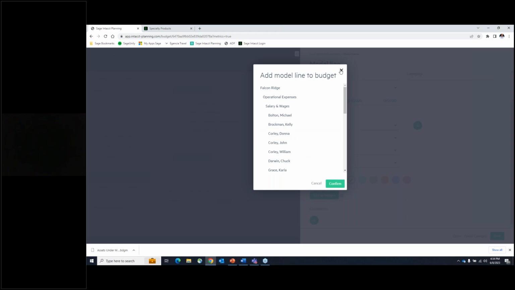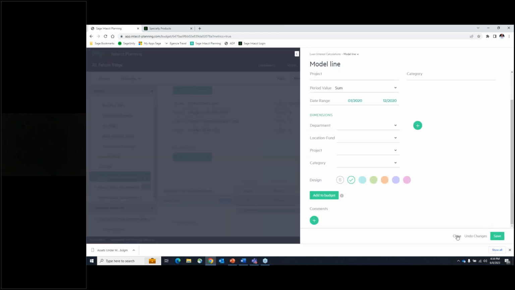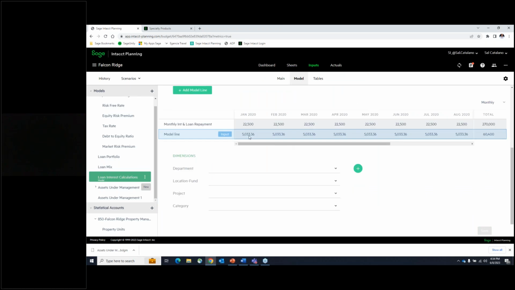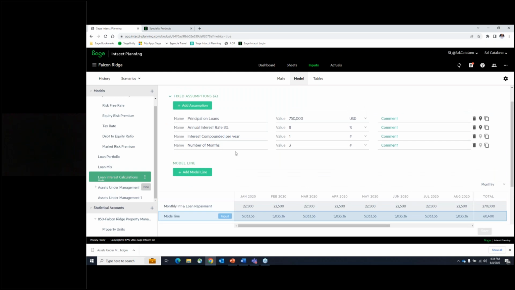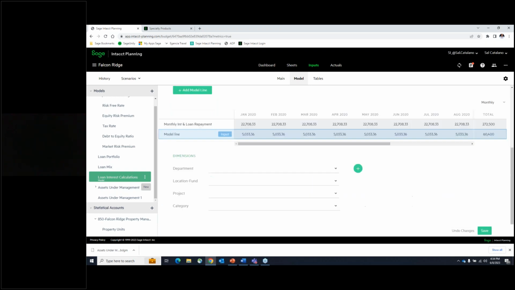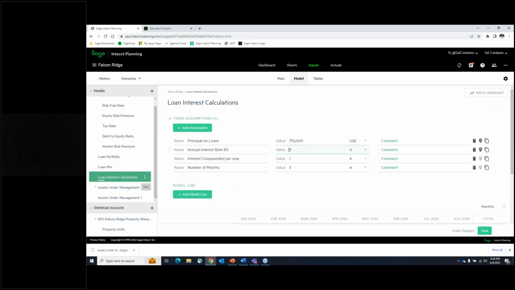I'm going to close and not save. If you have these items connected to a particular budget line, and you decide you want to make some changes, say the annual interest rate isn't really 8%, it's going to be some other percentage, maybe 9%, as soon as you do that, all of the items based on this calculation will also change. This brings me to the other part that sets this apart from using Excel or any other planning tool: you have the capability of creating scenarios.